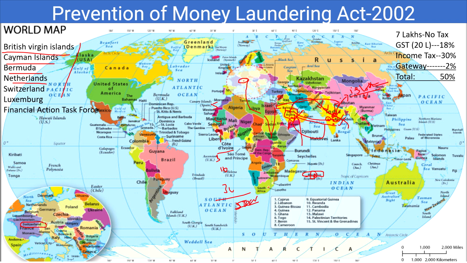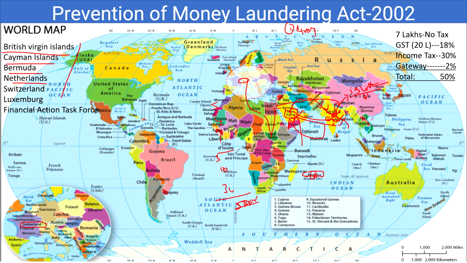Here the gray list means there are two things. Gray list means the list of countries where white money will not go. Pakistan is declared as grey list by FATF, already it has been declared. Whenever a country is declared as grey list, naturally white money people, that means fair business people, won't go and do business in Pakistan.